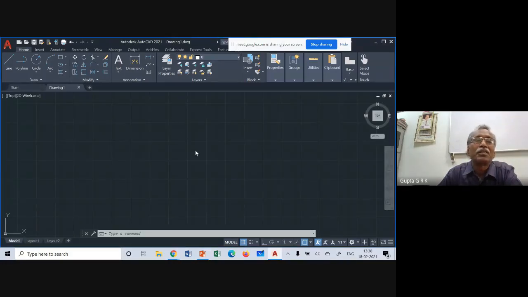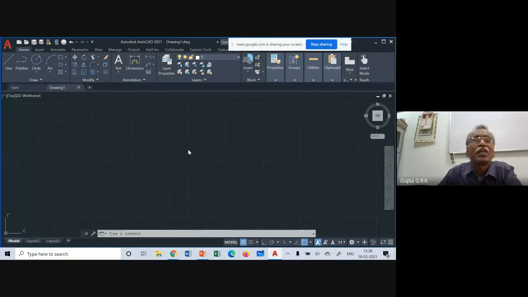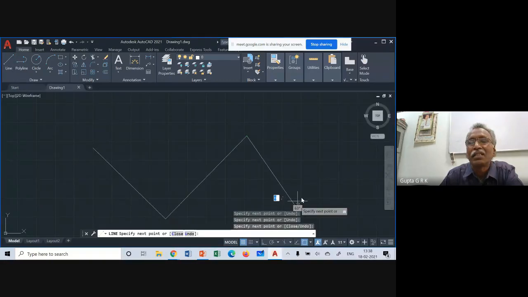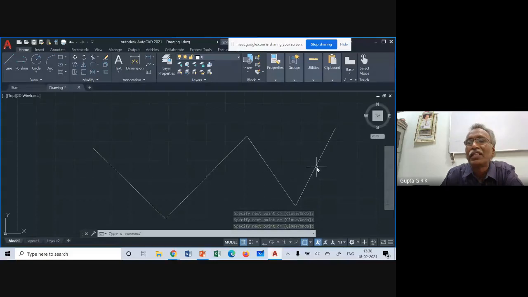Sir, do you use polyline to join them? Actually, you can make anything a polyline and anything can be made. There are two commands, join and explode. Just I will tell you how it is. Suppose I take individual lines, I draw like this, like this. Okay. So if you see here, these are independent objects, 4 different lines, right? So I can make it a polyline. Because already I have drawn, now I cannot take the polyline option, or you can take the polyline option and draw on the same line again. You can click on the endpoints, it will become a polyline.